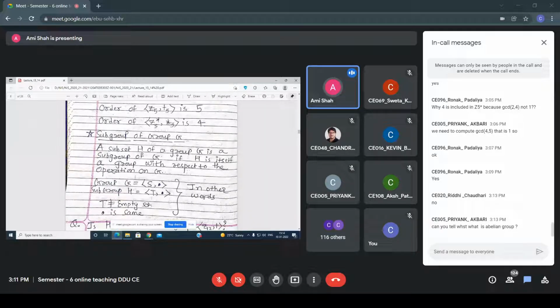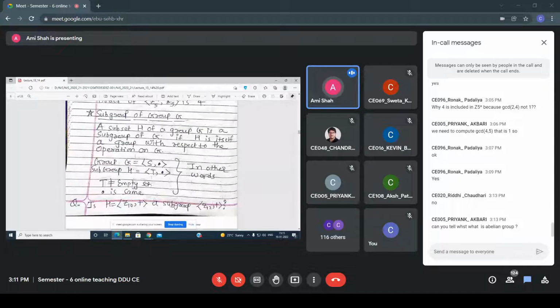When can you say that this particular H is a subgroup of group G? The set must not be an empty set. And in both the group and the subgroup, the operator must be the same. Then you can say that it is a subgroup of group G.